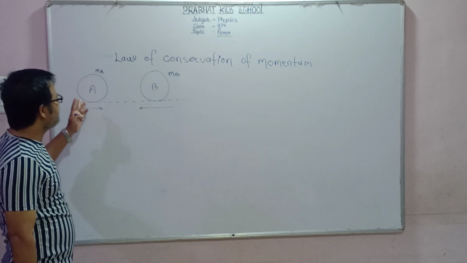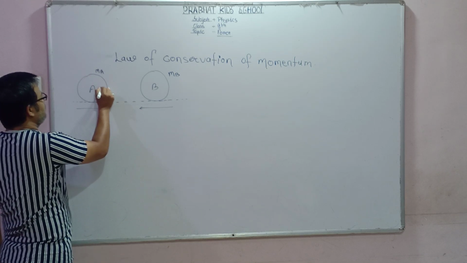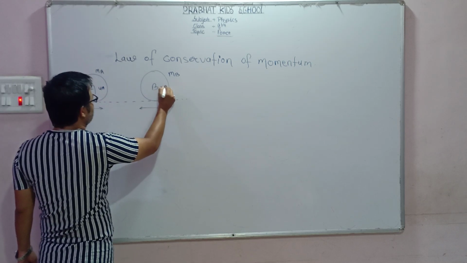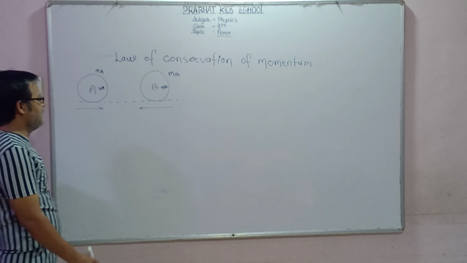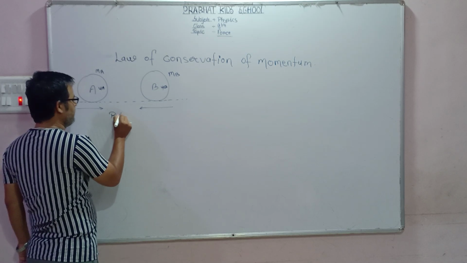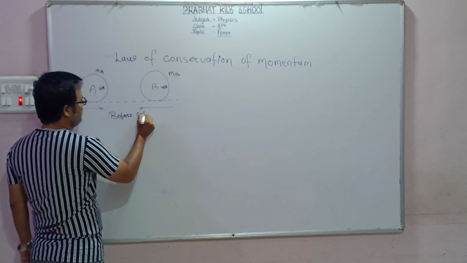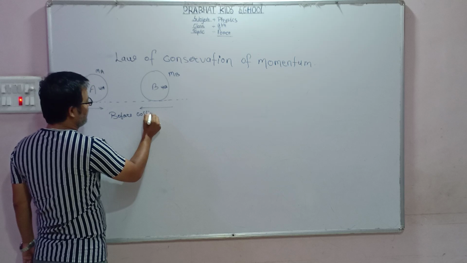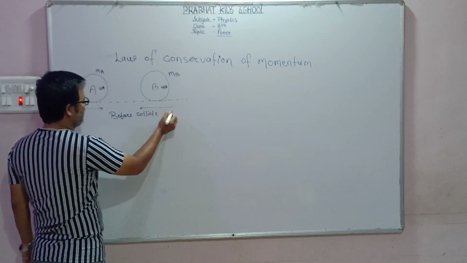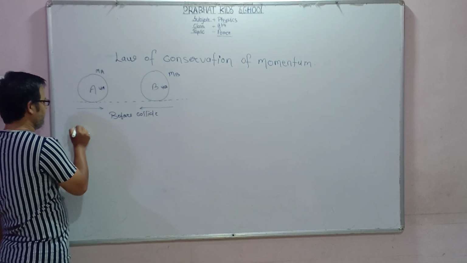The initial velocity of body A is UA and the initial velocity of body B is UB. You should remember that first. This situation is called before collision. Dear student, write down the details.